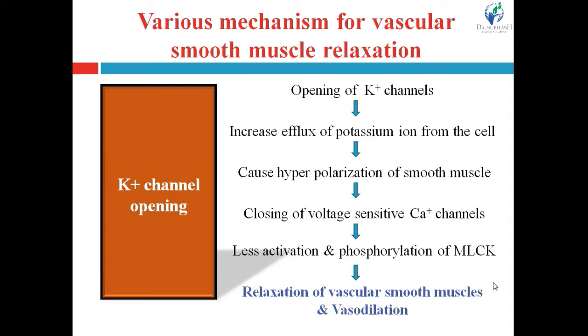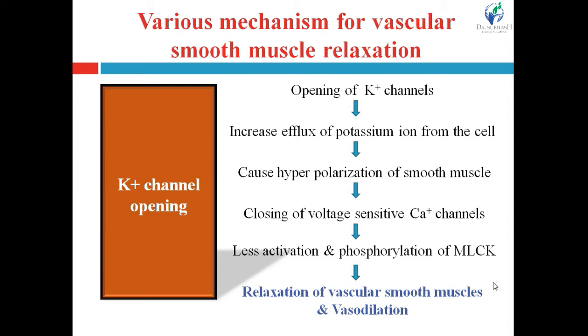Myosin light chain kinase enzyme, when it gets phosphorylated and converted into the activated form, causes the activation of myosin through its phosphorylation. Now activated myosin binds with actin and causes muscle contraction. This is a series of events related to the calcium ion concentration, then activation of MLCK, activation of myosin, and finally contraction.